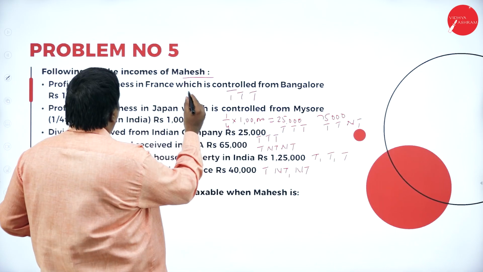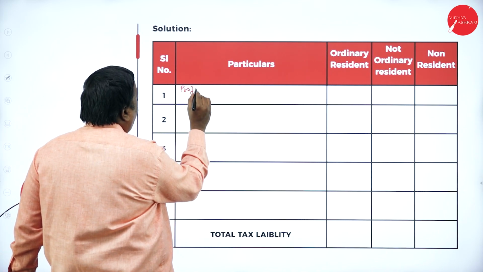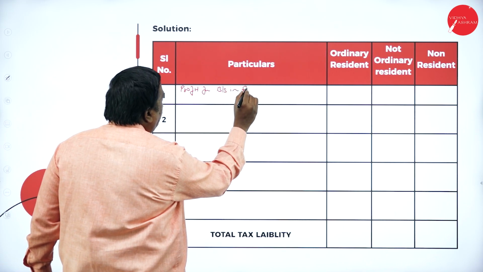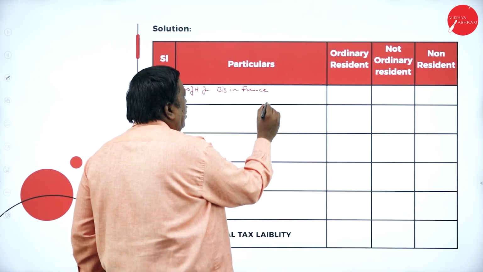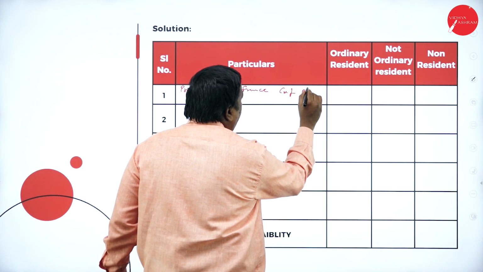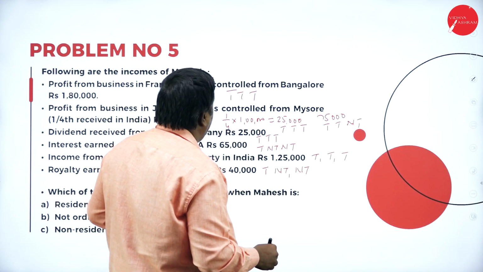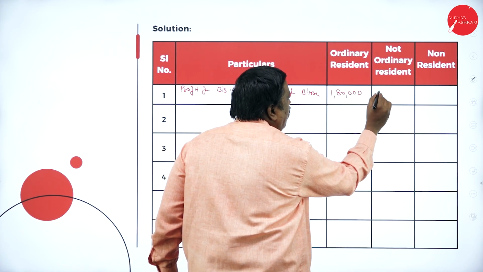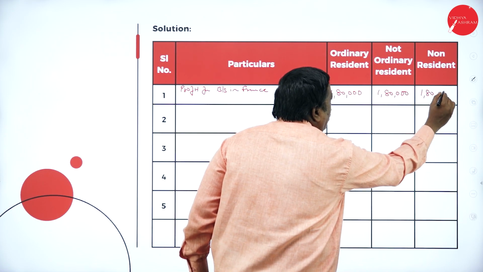The first one, profit from business in France, controlled from Bangalore. What is the amount here? 1,80,000. This is your first point.